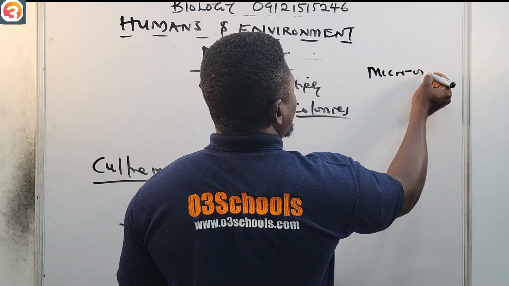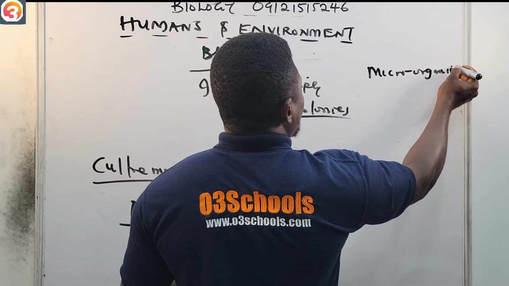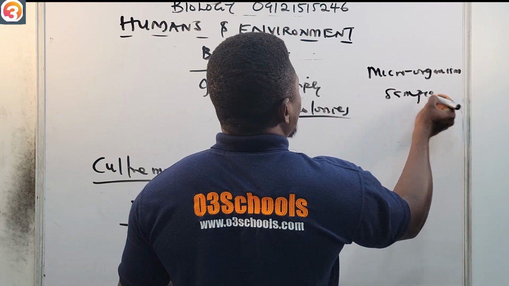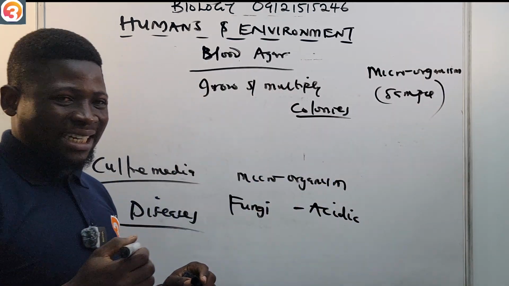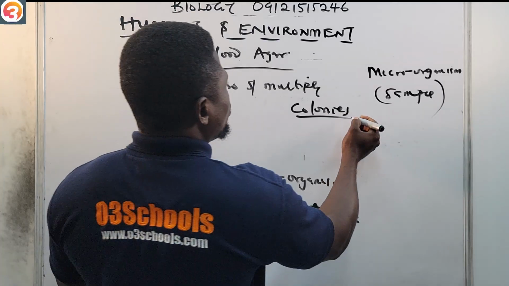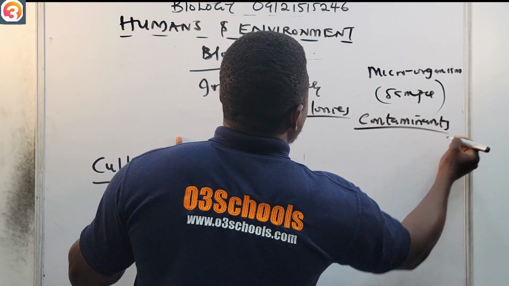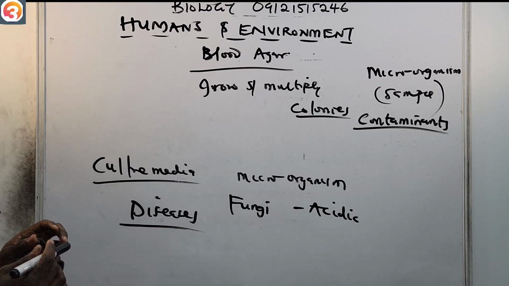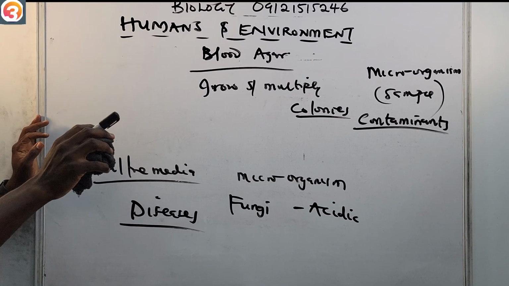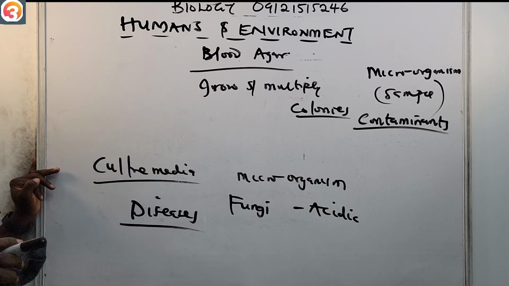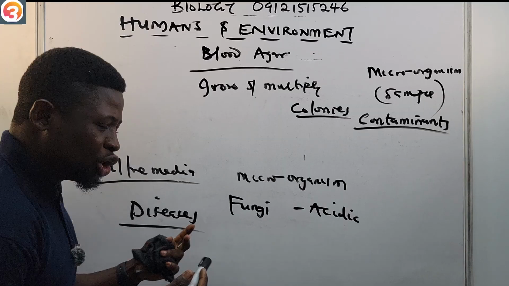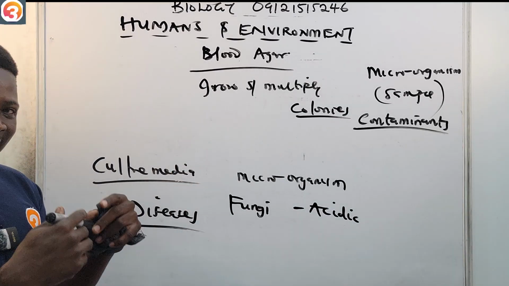In the process of culturing microorganisms from a sample, they are usually protected from contaminants, from the environment. Say you are culturing this sample in the laboratory.